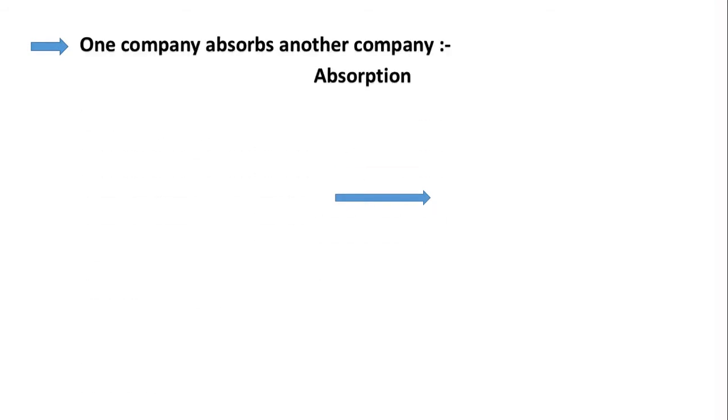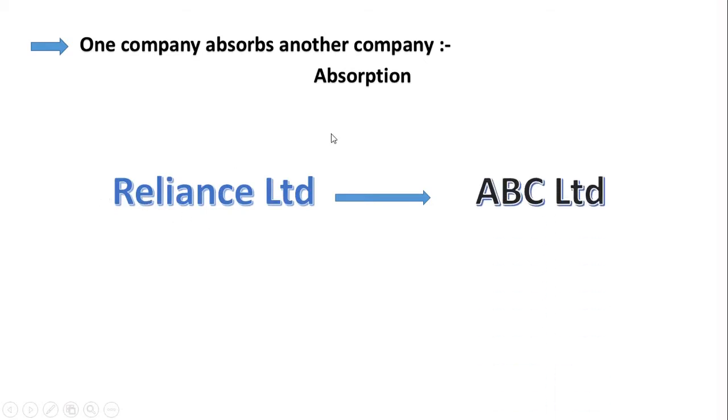Next example is absorption. This is an example of takeover. As you know, Dena Bank and Vijaya Bank were taken over by Bank of Baroda. So this is a case of absorption. Now take an example of Reliance. If Reliance takes over a company called ABC, all assets and liabilities of ABC get transferred to Reliance. So ABC Limited will get closed and only one company will remain. Here in absorption, one company will cease to exist. One company will get closed and one company will continue to exist.